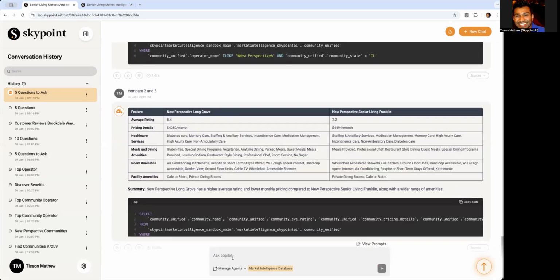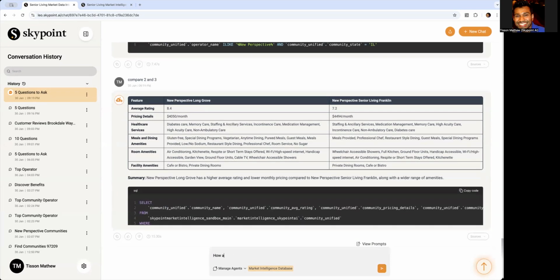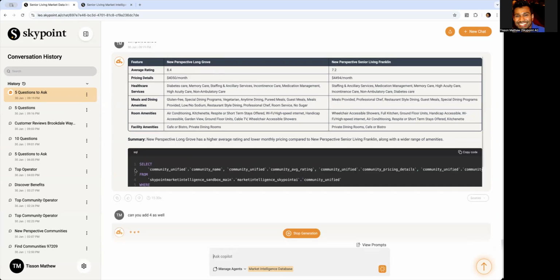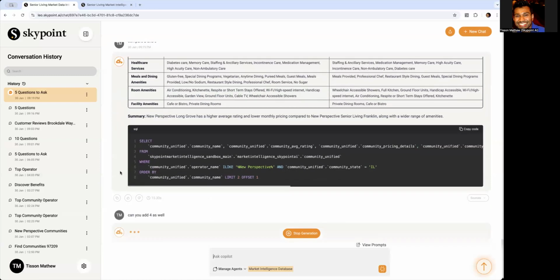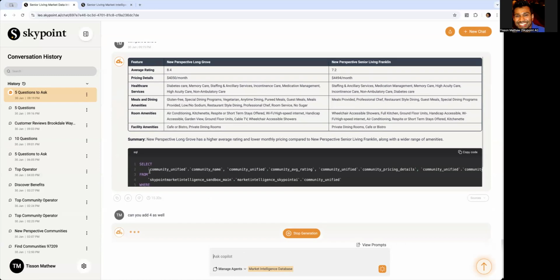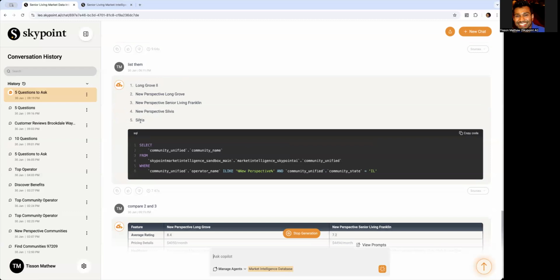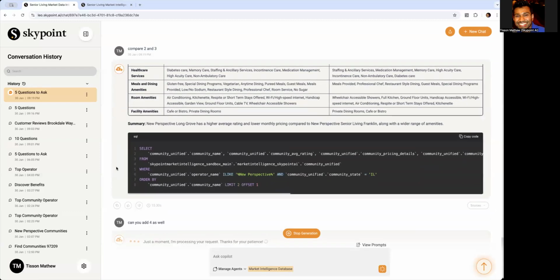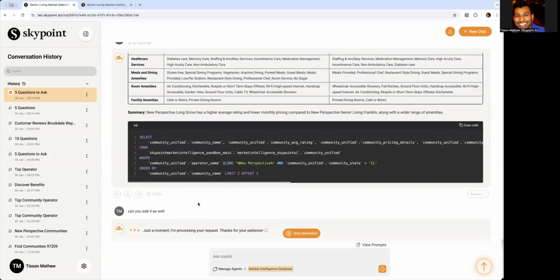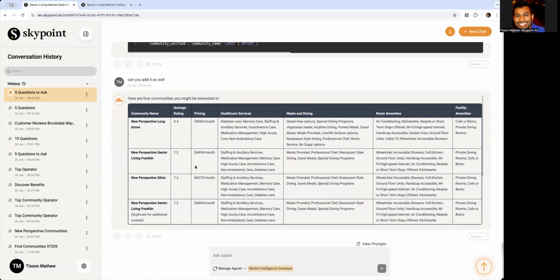I was like, okay. So you're comparing, and now we can really dig in and ask more details about each of the communities. How about, can you add 4 as well, right? It has to figure out what 4 means, because it is in a previous conversation history, because the 4 is New Perspective Silvis, which is not included here, right? So you have the ability to understand these prompts, and you just converse with it just like you would in English, right?